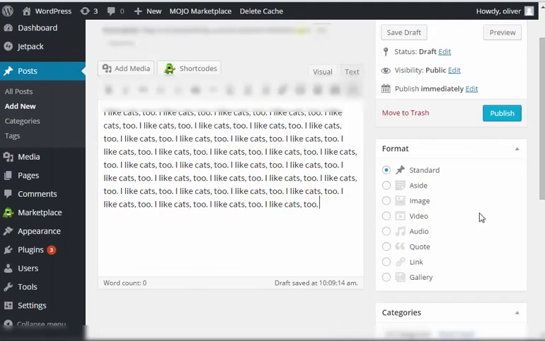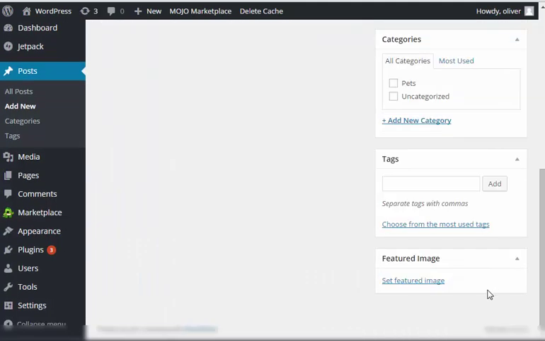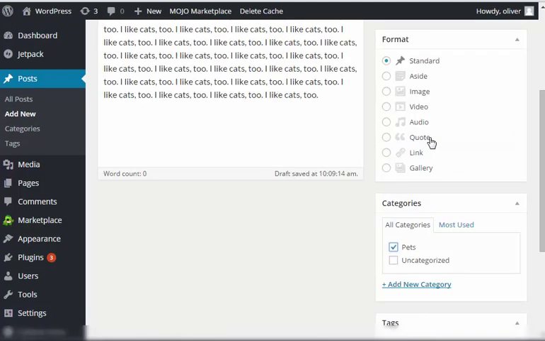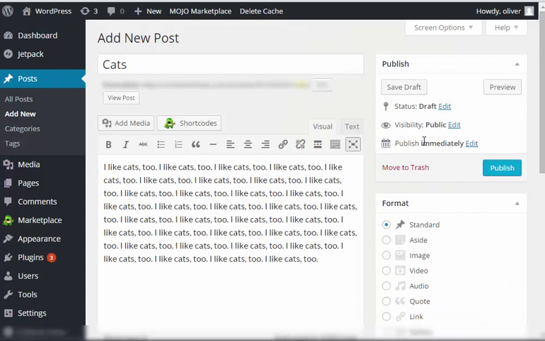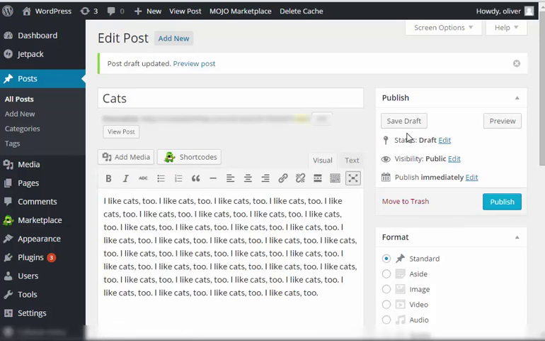It has a paragraph, so there you go. Before we save the draft, we're going to put it in the pets category since it also talks about cats as pets. Then save draft. So as you can see, we have a post for dogs and for cats, and those are similar because they're all about pet animals, so you can assign them to the pets category.